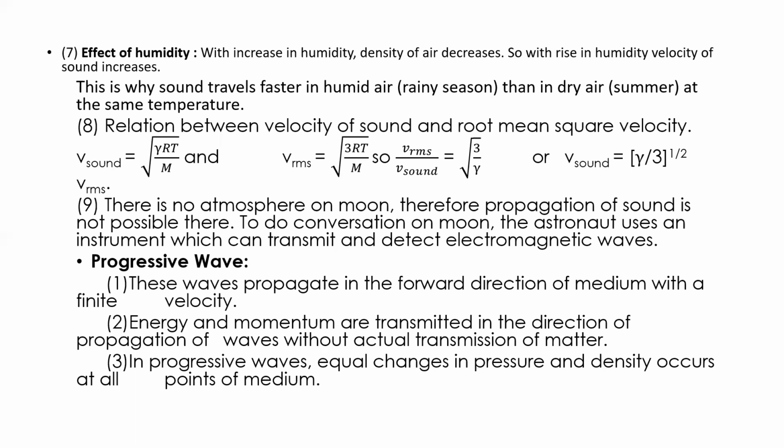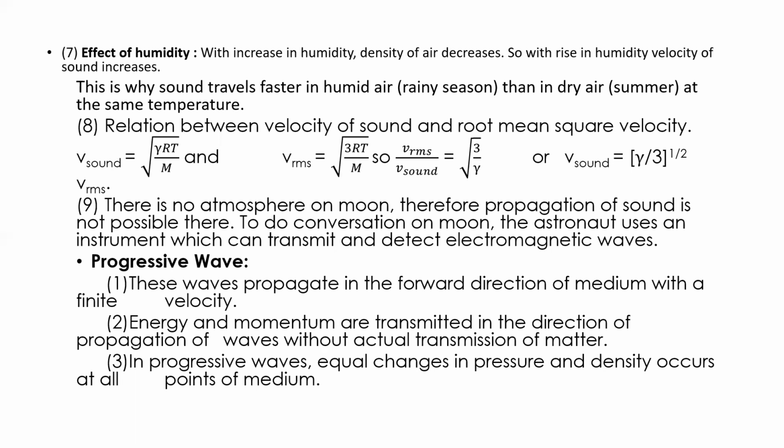Therefore, V of sound is equal to under root of gamma by 3, or we can also write it as to the power of 1 by 2, into VRMS. So this is the relation between velocity of sound and root mean square velocity in terms of adiabatic constant gamma here, right?